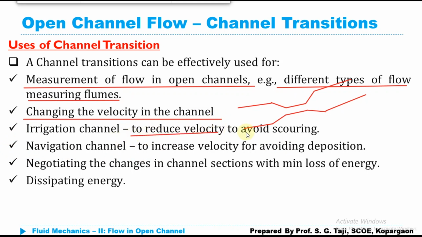In the case of an irrigation channel, we reduce the velocity to avoid scouring, and obviously by reducing the velocity you are increasing the depth of the channel, which will be available up to the surface of that particular channel section, so you can easily take water from that channel. In a navigation channel, we increase velocity to avoid deposition. So in the case of navigation channels, we need to increase velocities.